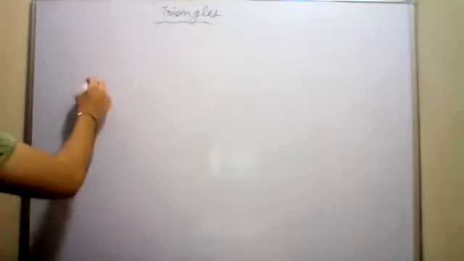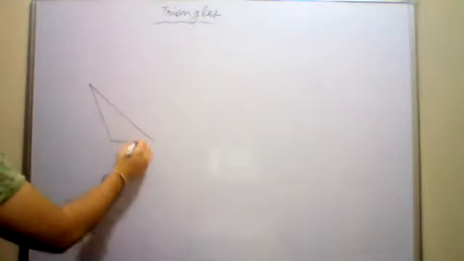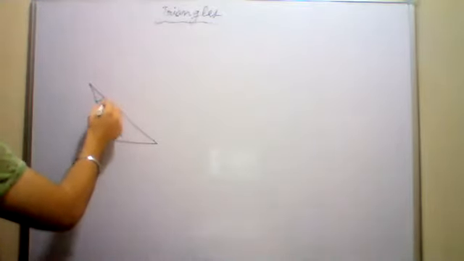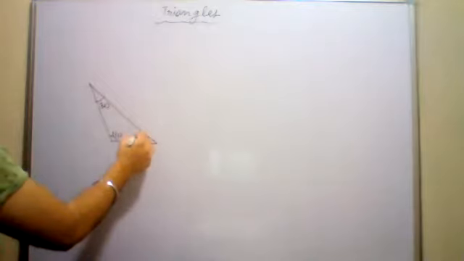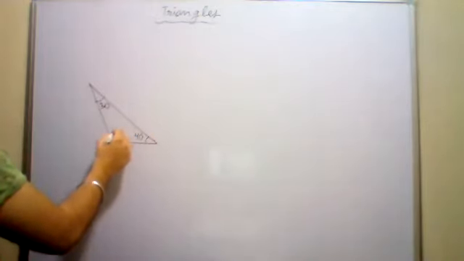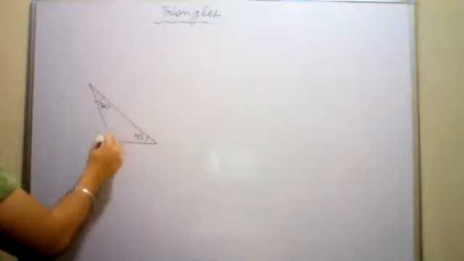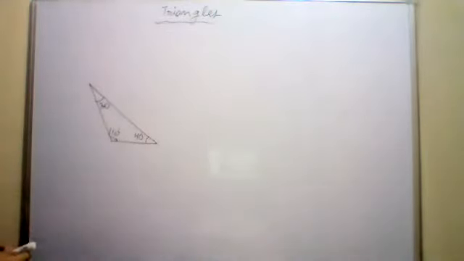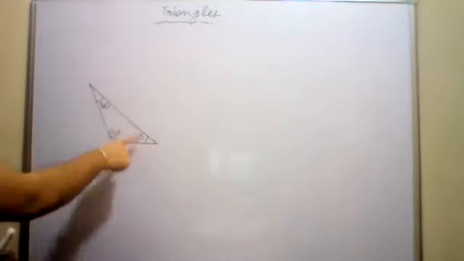Third one, two acute angles. Can a triangle have two acute angles? Yes, a triangle can have two acute angles. We can make a triangle like this, where one angle is 110, this is 30, and this is 40. So you can make a triangle like this where two angles are acute and one is obtuse. This angle is obtuse, 110. This is an obtuse angle triangle. So it is possible. The answer of the third one is yes.